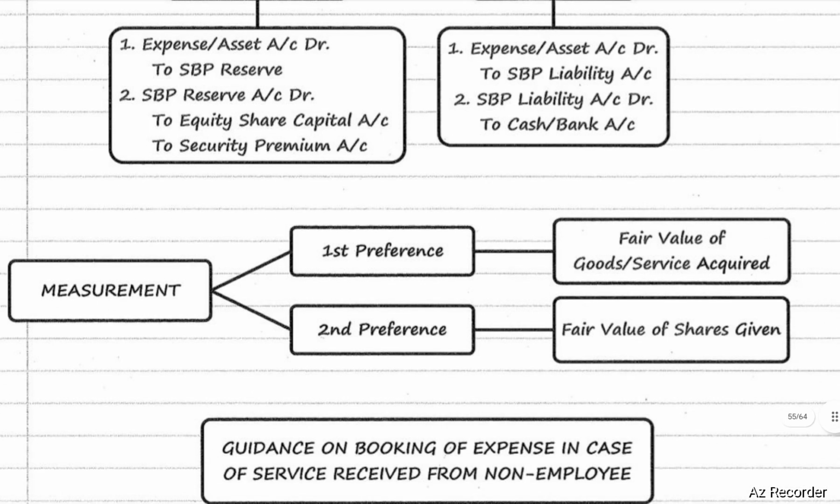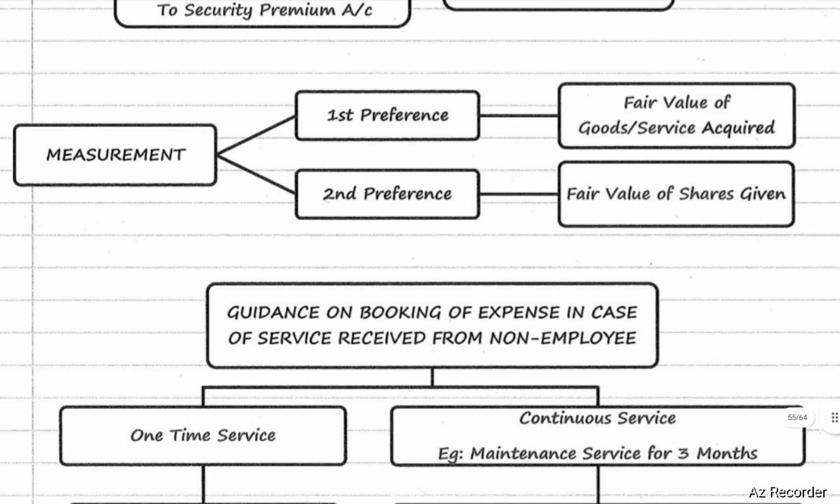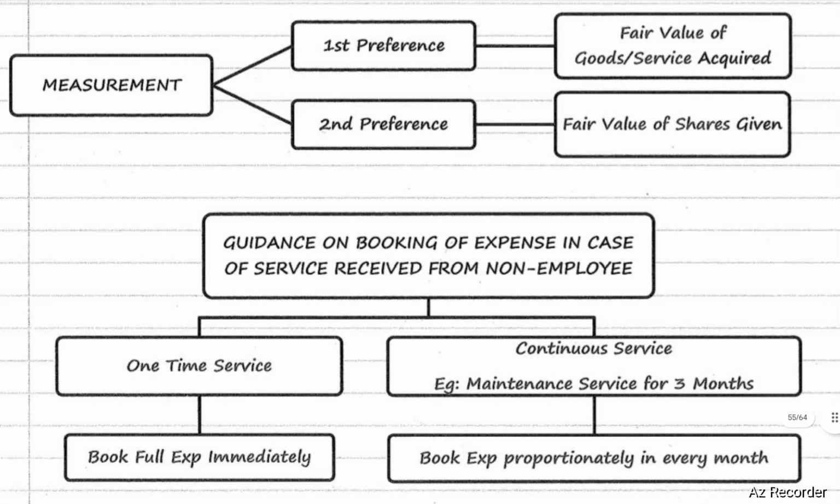Measurement: while measuring SBP, first preference will be given to the fair value of goods or services acquired. Second preference will be given to the fair value of shares given. Next, guidance on booking of expenses in case of services received from a non-employee. In case of one-time service, book the full expenditure immediately. In case of continuous service, for example maintenance service for 3 months, book expenditure proportionately in every month.